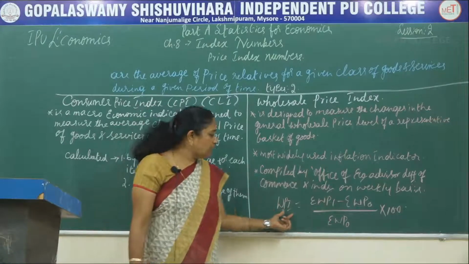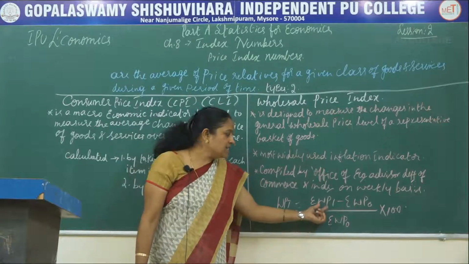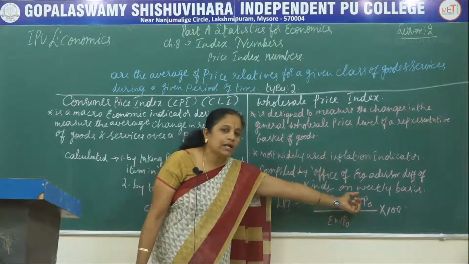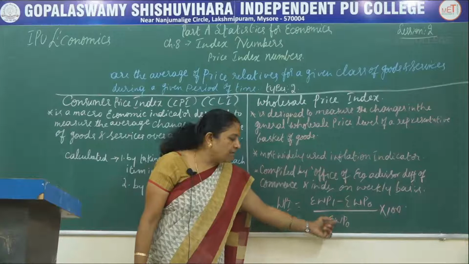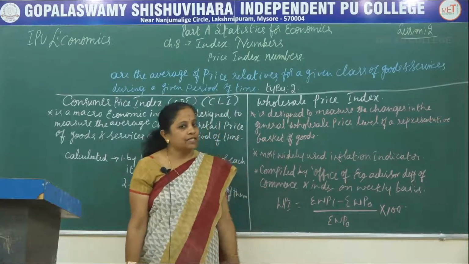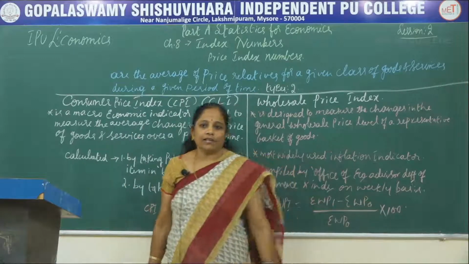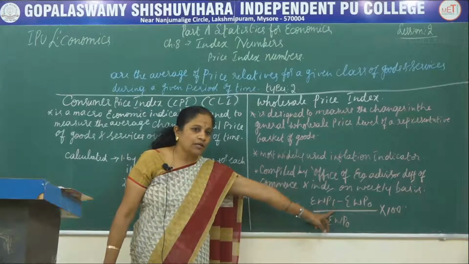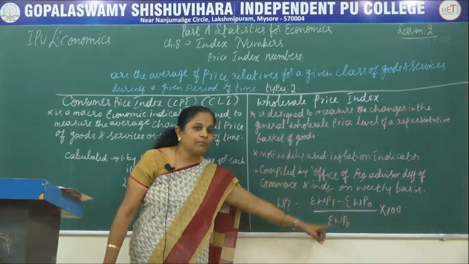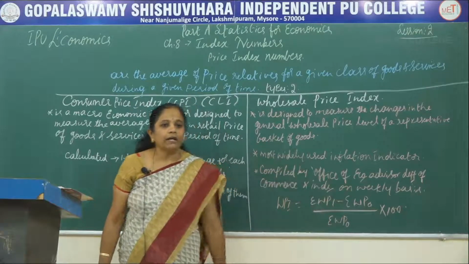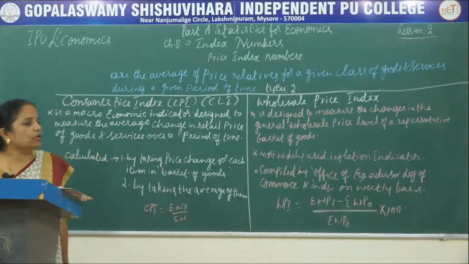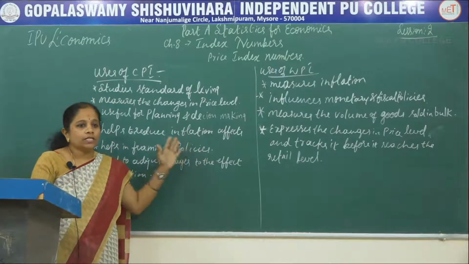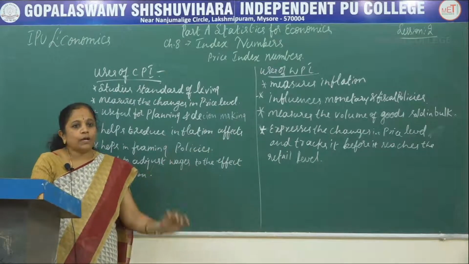The formula to calculate the wholesale price index is sigma wholesale price index of the current year minus sigma wholesale price index of the base year, divided by sigma wholesale price index of the base year, multiplied by 100. The formula is WPI equals sigma weight of the prices of the current year minus the base year, divided by the base year, multiplied by 100. Now let us see about the uses of these two price index numbers.